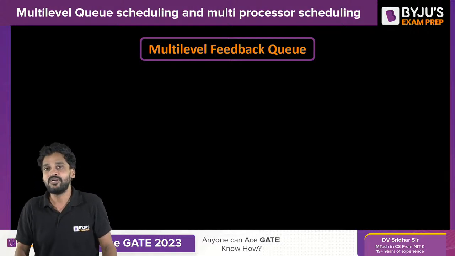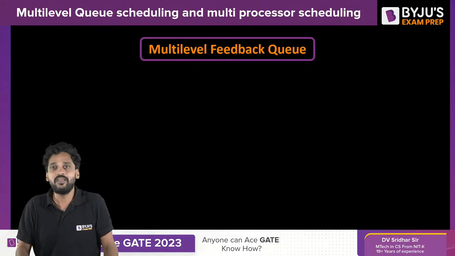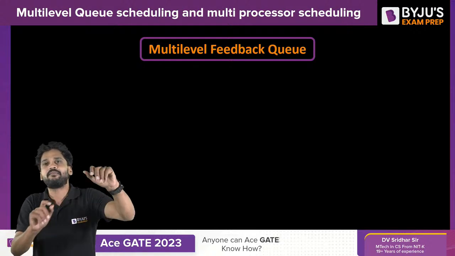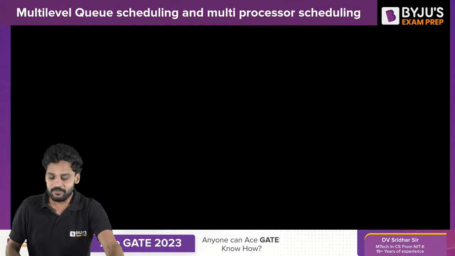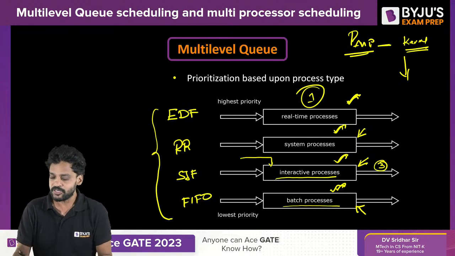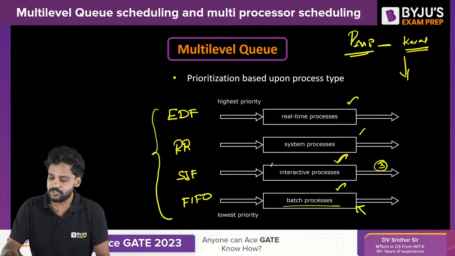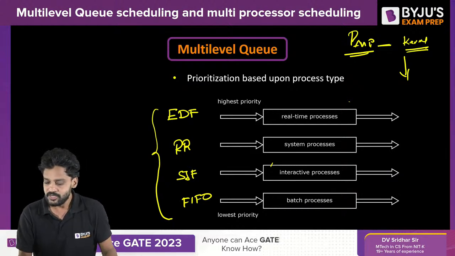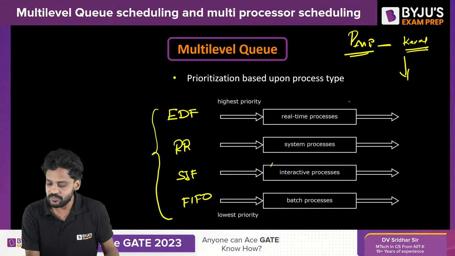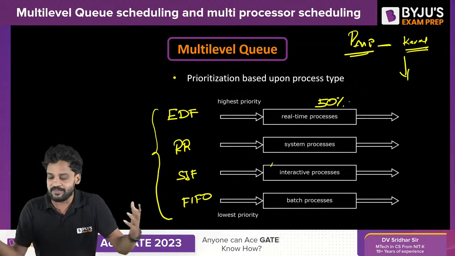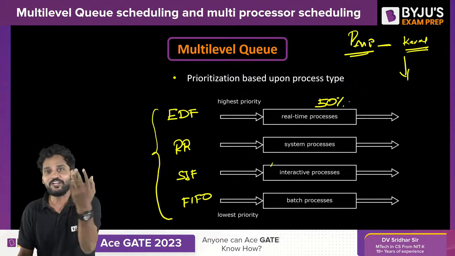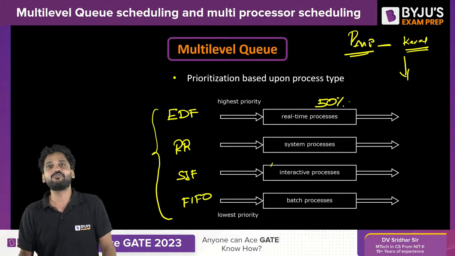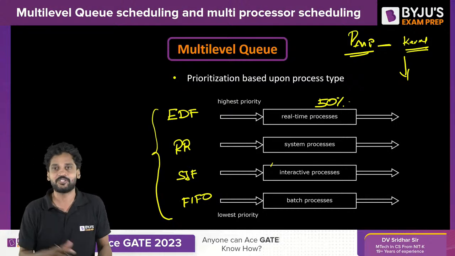Similarly, in multi-level queue scheduling, how did we avoid starvation? We time-sliced each and every queue. Here we have 4 queues, and each of these queues will get a share of time. Real-time processes will be given 50%, because we already understood yesterday how critical real-time processes are.